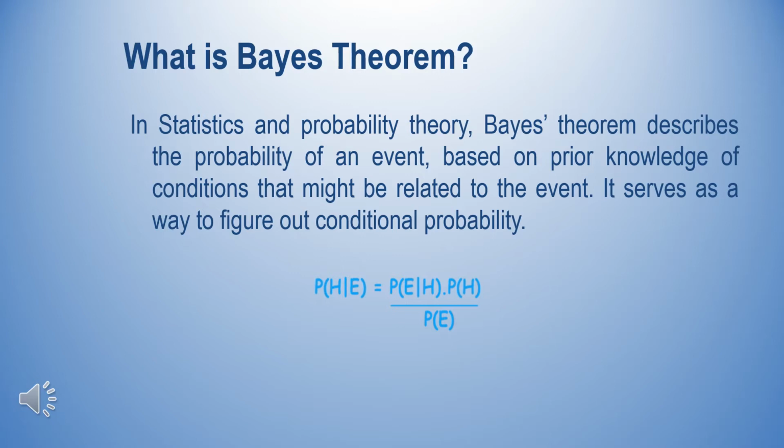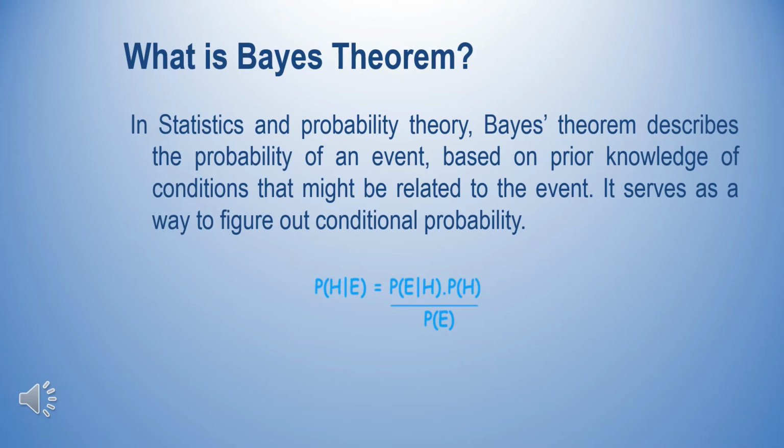So this relates the probability of the hypothesis before getting the evidence, P(H), to the probability of the hypothesis after getting the evidence, P(H|E). For this reason P(H) is called the prior probability, while P(H|E) is called the posterior probability. The factor that relates the two, P(E|H) upon P(E), is called the likelihood ratio.